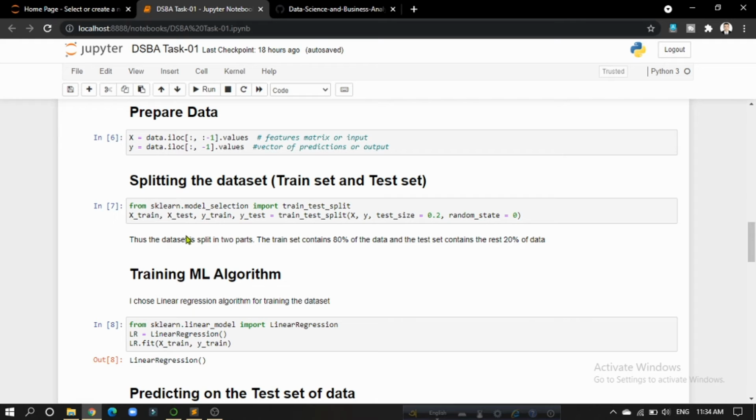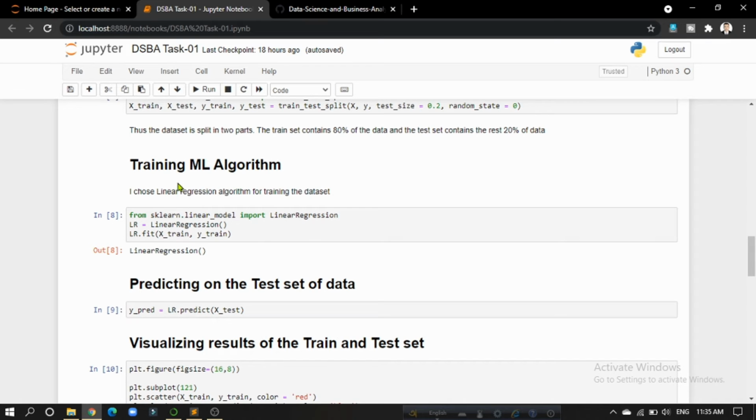And then the dataset is split into two sets. They are the train set and the test set. I have used the train_test_split function to split the dataset into train set and test set. The train set contains 80% of the data and the rest of the data is contained in the test set.